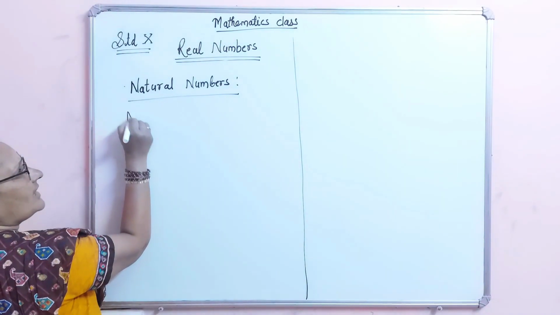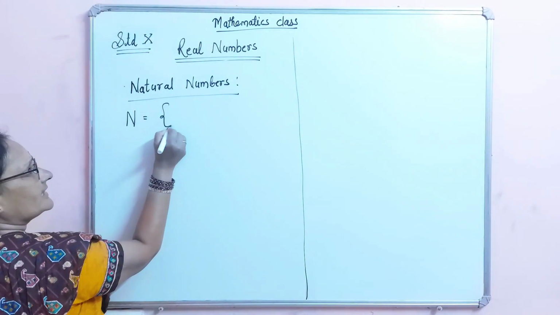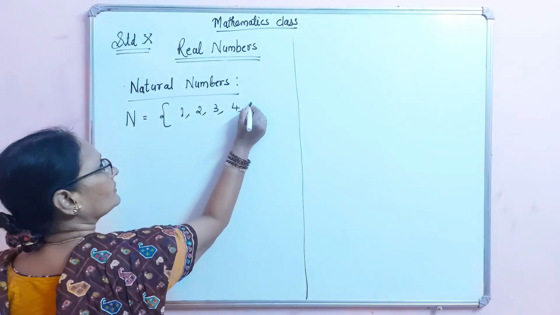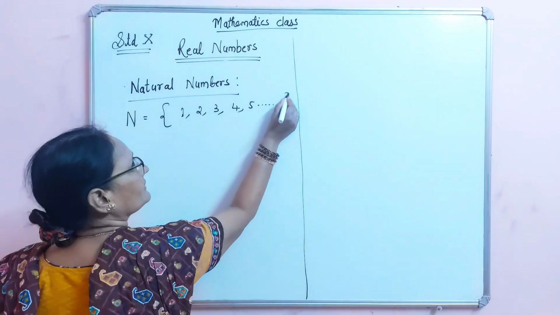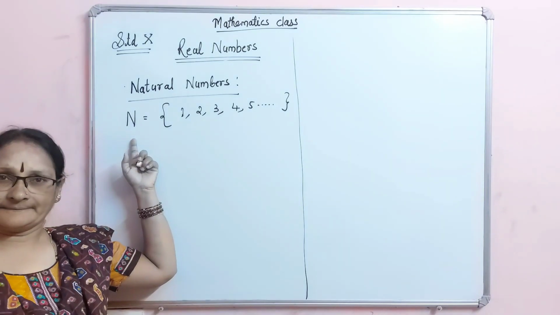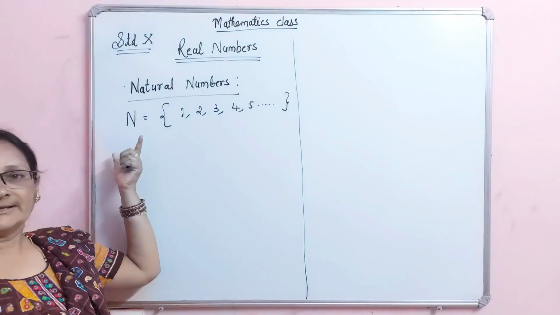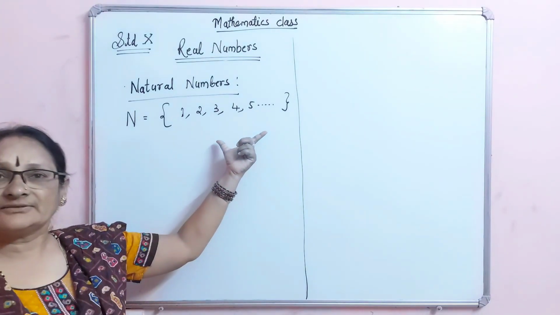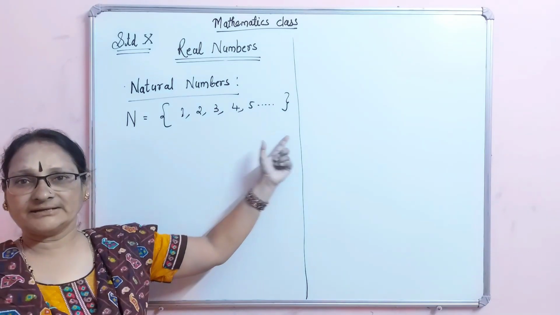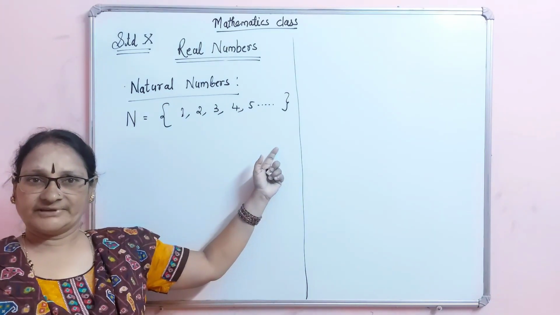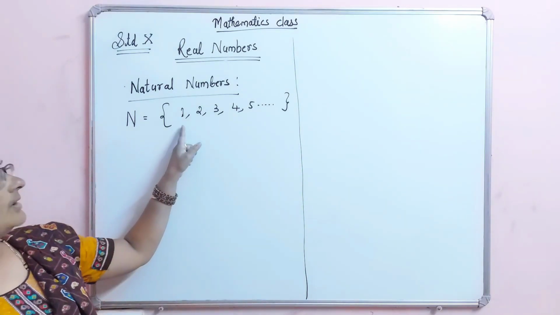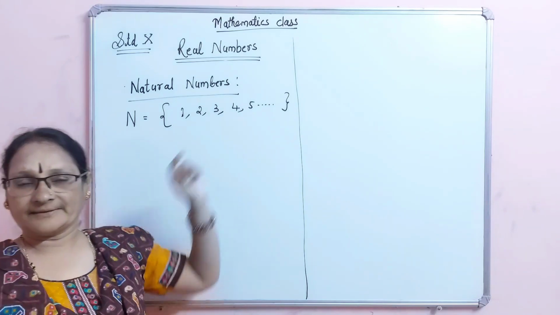Yes. The natural numbers are denoted by N and they are nothing but 1, 2, 3, 4, 5 and so on. See here, the natural numbers are denoted by the letter N and always the numbers will be arranged in a set form. To arrange them in the set form, we have to use the flower brackets at the beginning and at the end. That's what I used here, the flower brackets. Natural numbers start from 1, 2, 3, 4, 5.